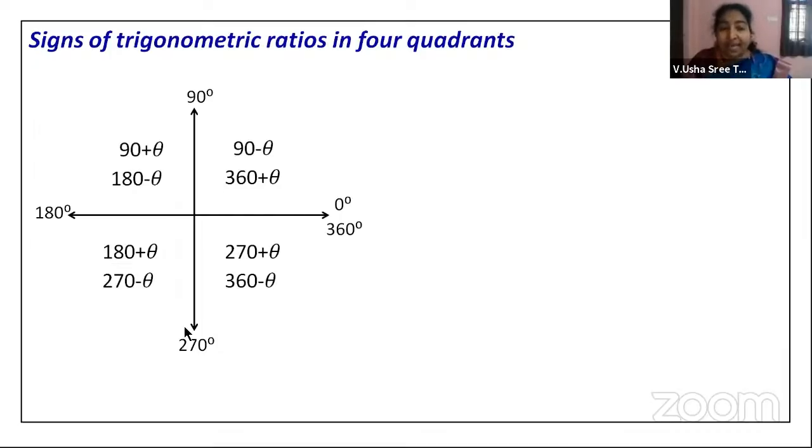Now, based on these angles and the quadrants, we have a small acronym which you need to remember throughout, till you keep doing mathematics, because trigonometry is not going to leave you so easily, right?